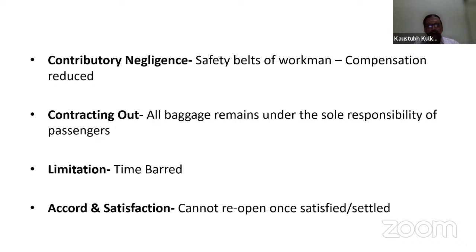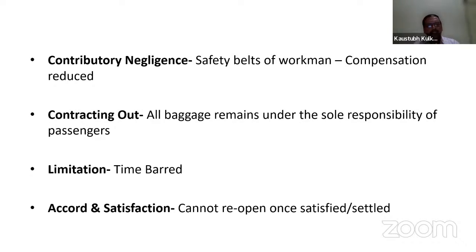That means it is the passenger's responsibility to keep safe the baggage accompanying them. There will still be a claim, but because of this defense of contracting out, the compensation will be reduced.